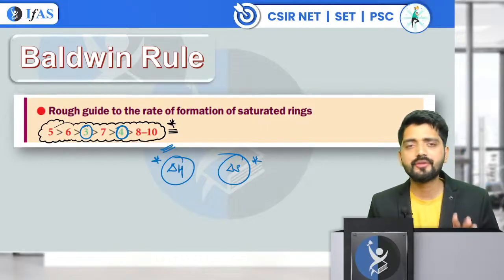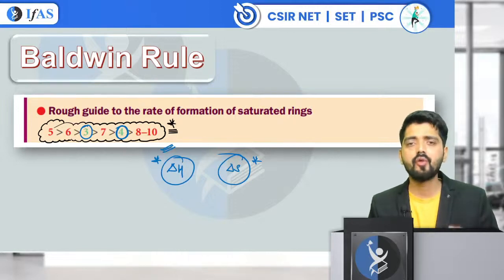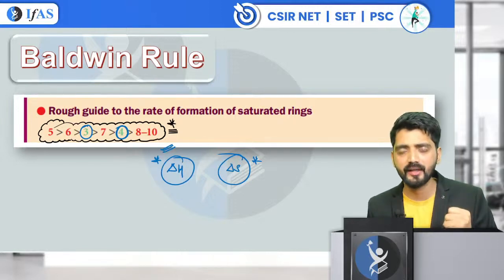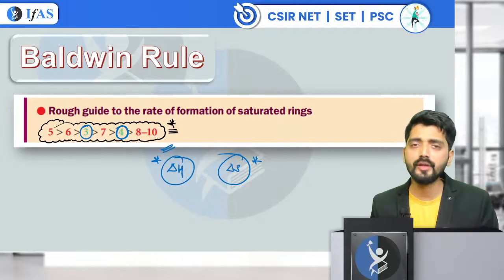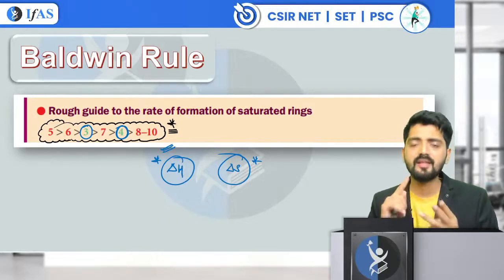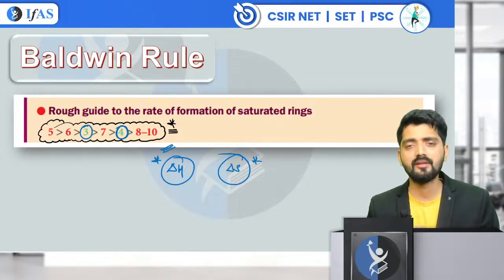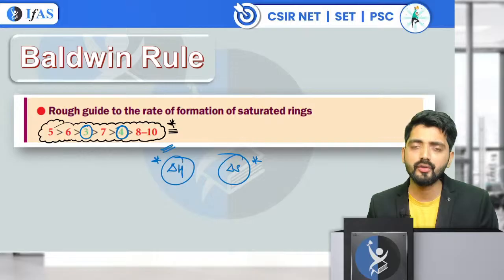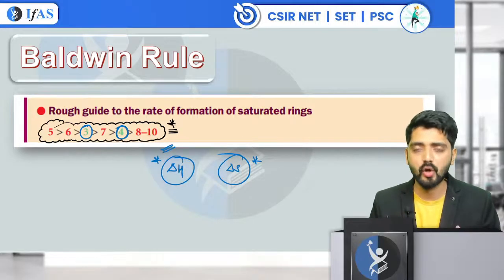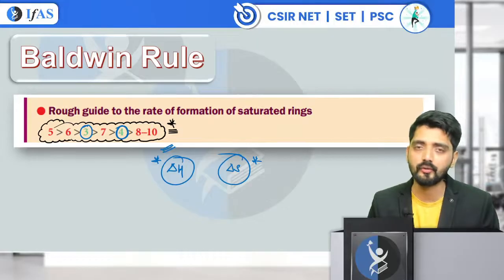If you want to study this topic in great depth, if you want real command on your organic chemistry, because this is going to be used in reaction mechanism, in reagents, in intermediates, you must learn what is Baldwin rule and how it has given this order, and there are some more aspects of the Baldwin rule also.